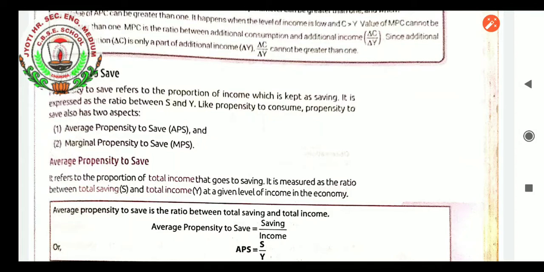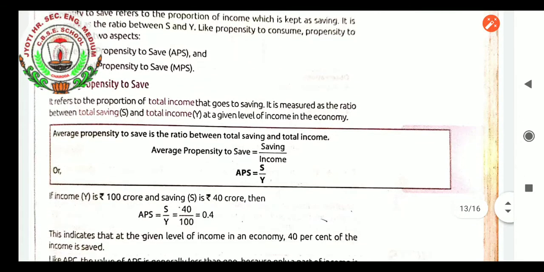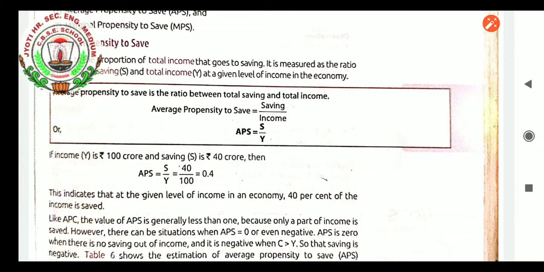When we see the average propensity to save, it states total savings upon total income. It refers to the proportion of total income that goes to total savings. It is measured as the ratio between total savings and total income at a given level of income in the economy. Average propensity to save is the ratio between total savings and total income, and APS equals S upon Y.